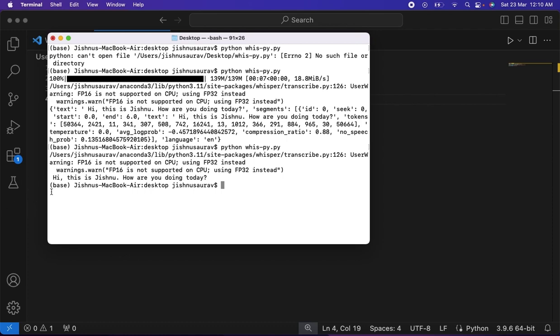You've learned how to use Whisper, which is an amazing OpenAI model, to perform transcriptions. So you can perform speech to text, or you can perform transcriptions on any audio files that you have. That's an amazing skill that you have now, and you can explore more functions that are there in Whisper.